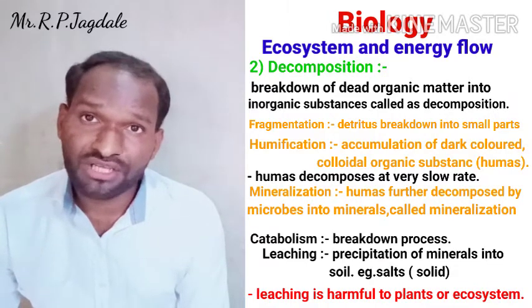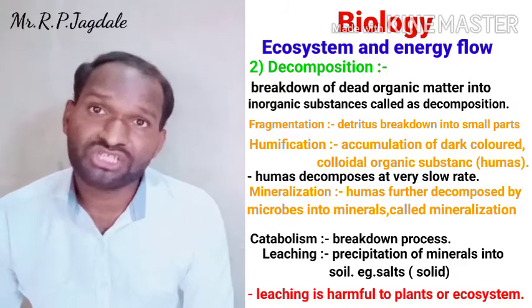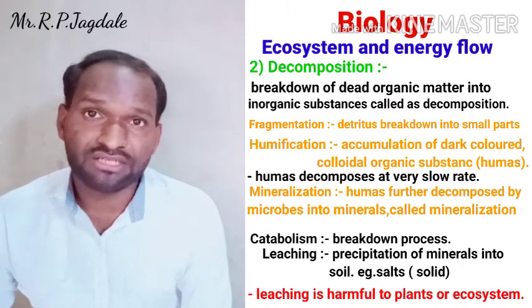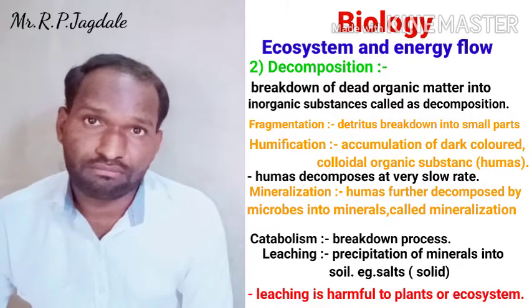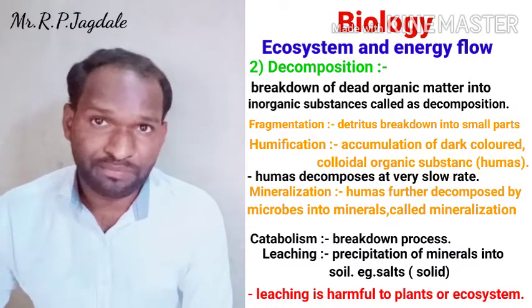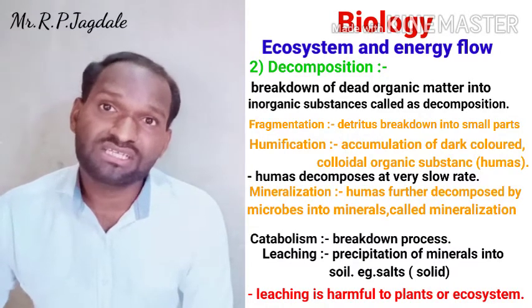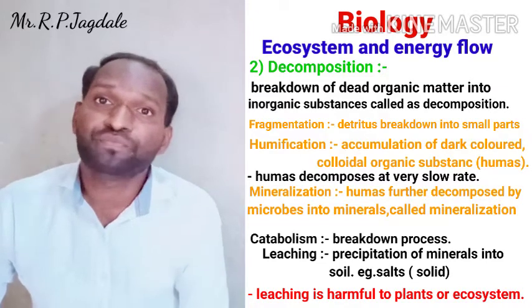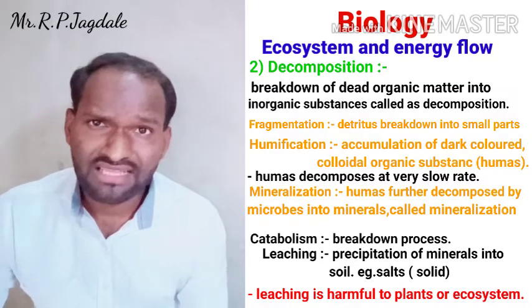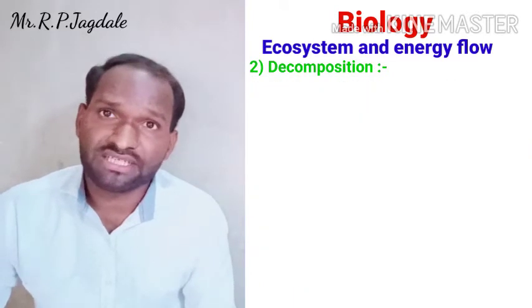In decomposition, there are mainly three parts: fragmentation, humification, and mineralization. It takes place through two major components: the process called catabolism, and leaching. Leaching is harmful to the plants and the entire ecosystem. That's how decomposition takes place.